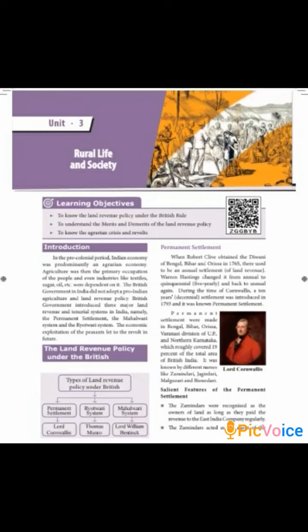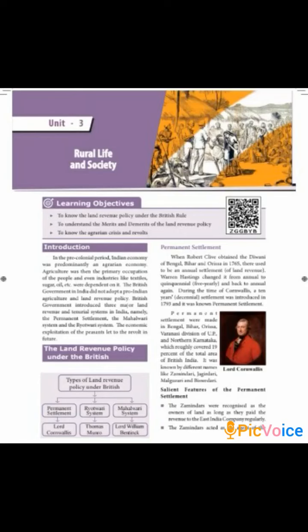Under this topic of permanent settlement, 3 important persons play a very important role. The first one is Robert Clive. When Robert Clive obtained the Diwani of Bengal, Bihar, Orissa in the year 1765, he got the Diwani of these 3 important states for an annual settlement. Annual settlement means a yearly settlement for the land revenue system.